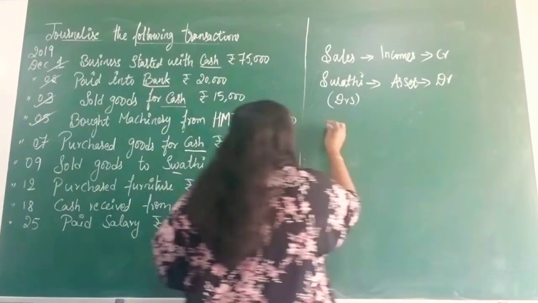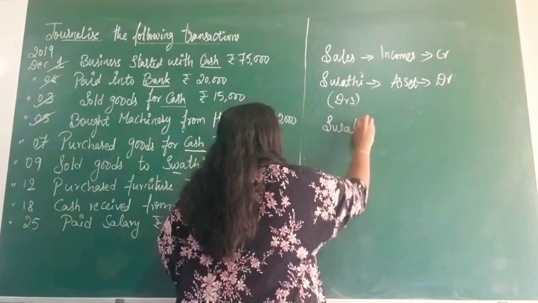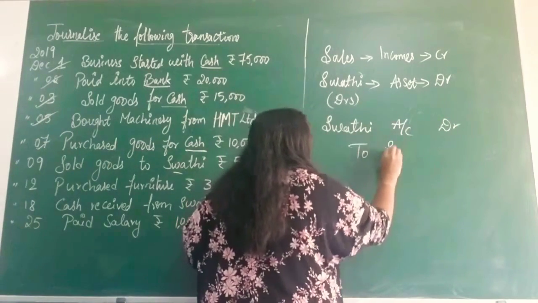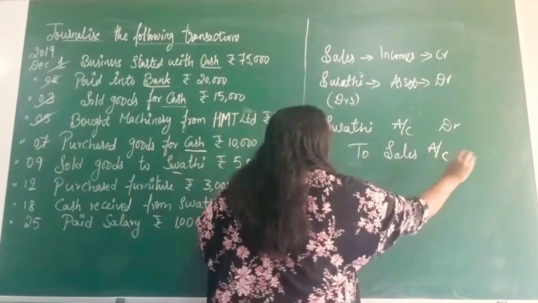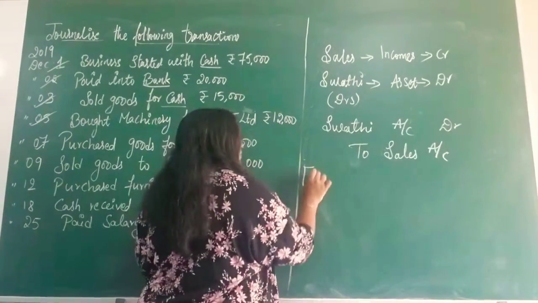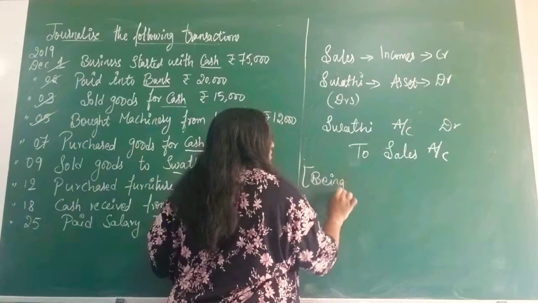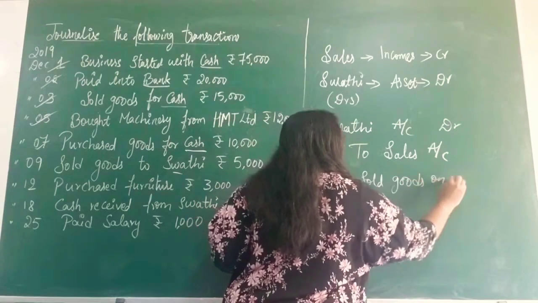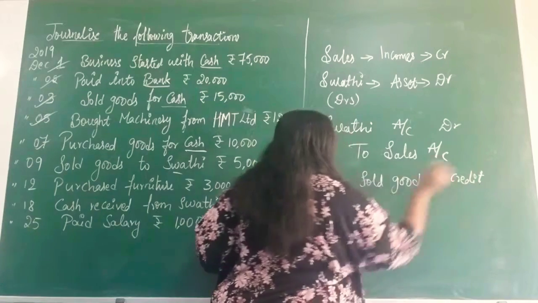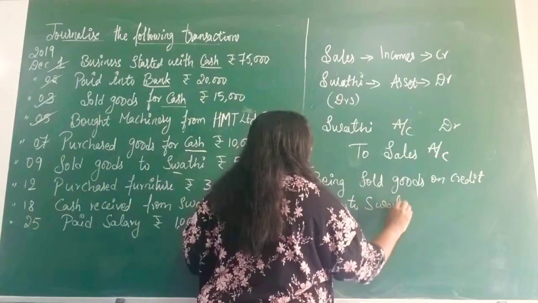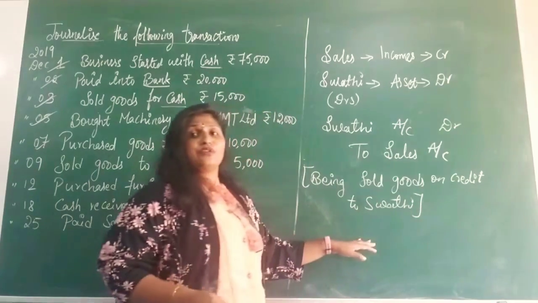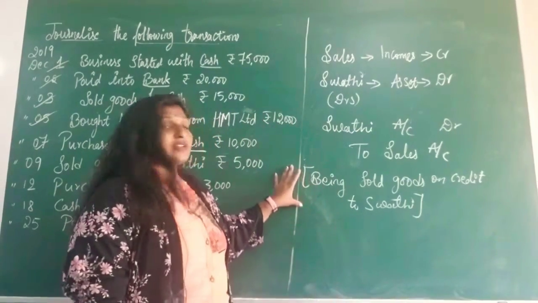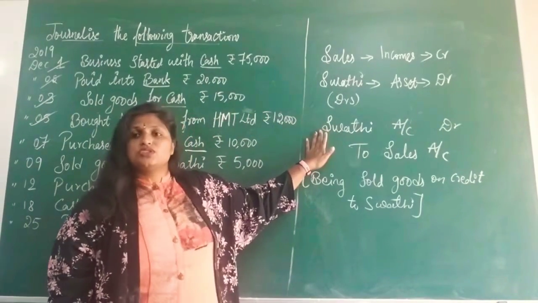So here the entry will be Swati account, debtor, to sales account. Narration for this: we sold goods on credit to Swati. It's not necessary to write the name, or else you can just write being sold goods on credit. Even that is correct. So this will be the narration and this is the journal entry.